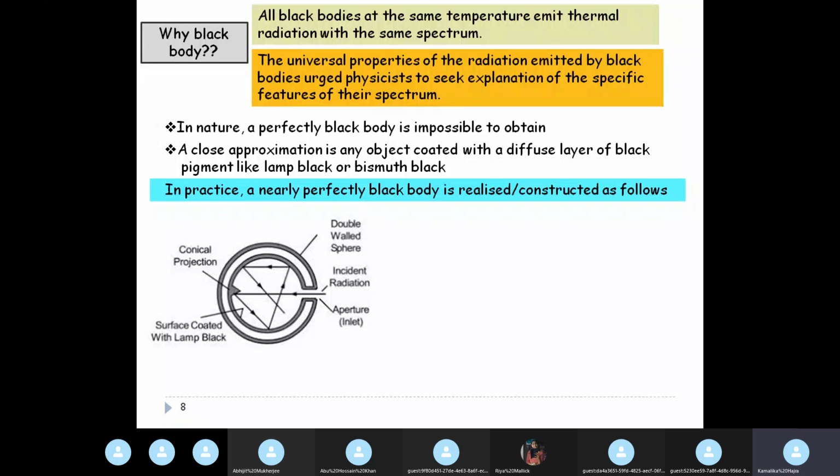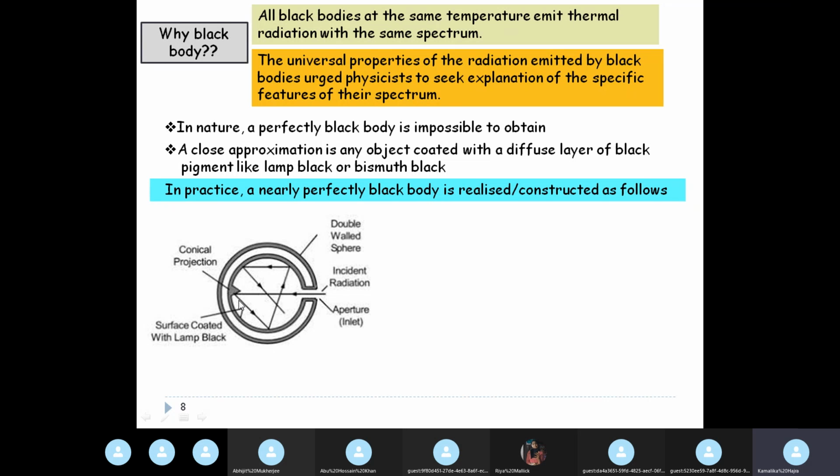So this radiation is entering the chamber and it is getting continuously reflected from the walls of this cavity. And because of this conical projection, there is no way that it can go.